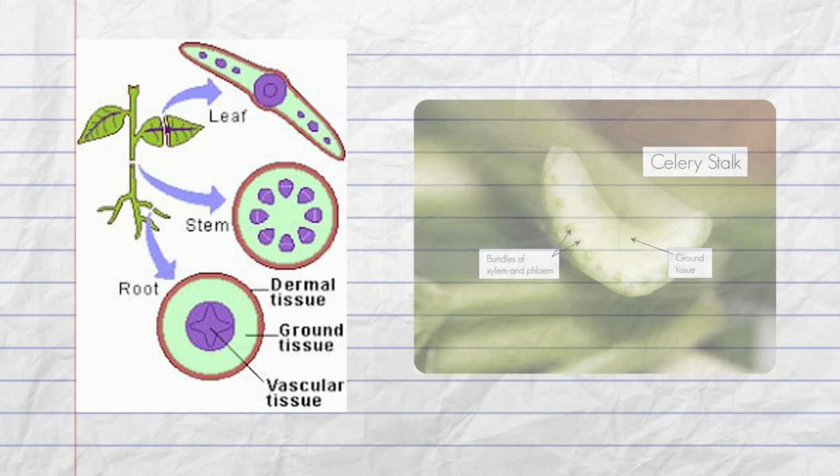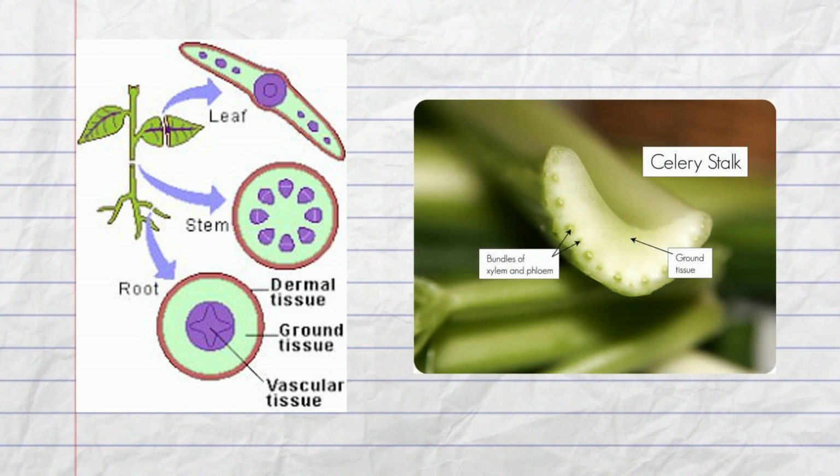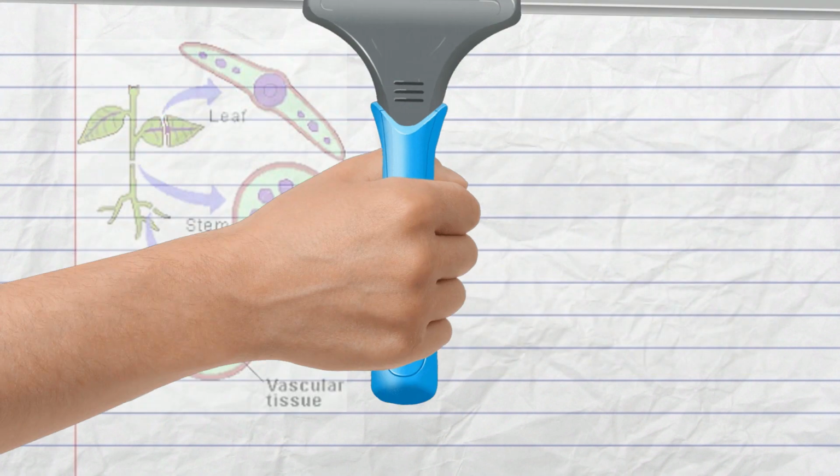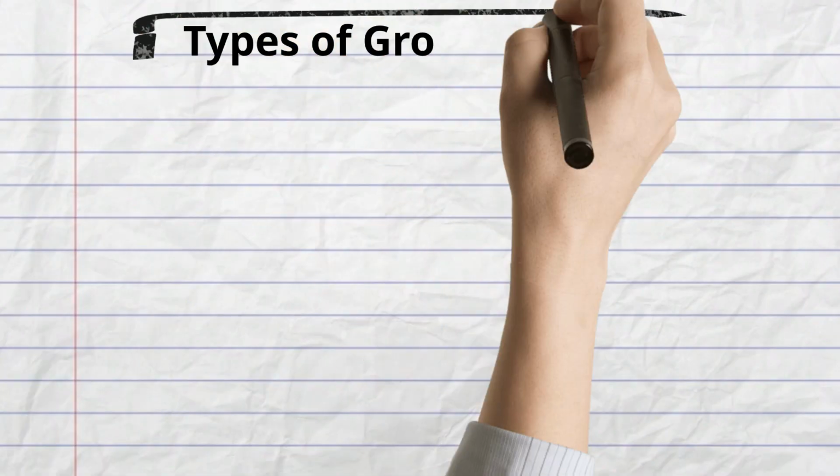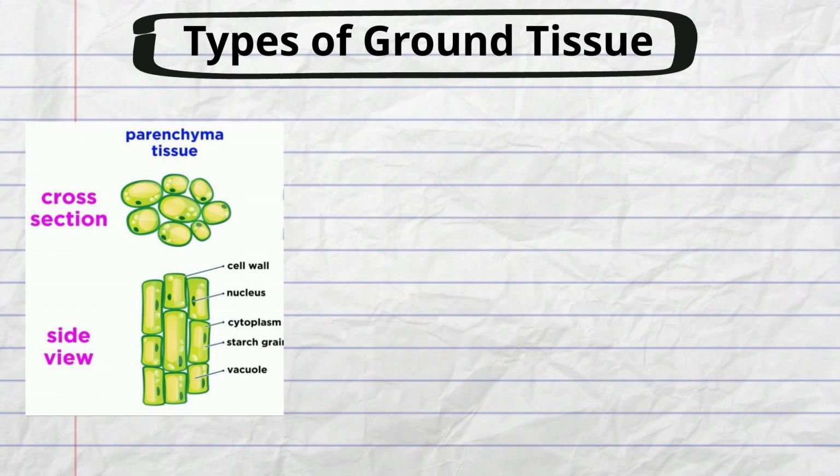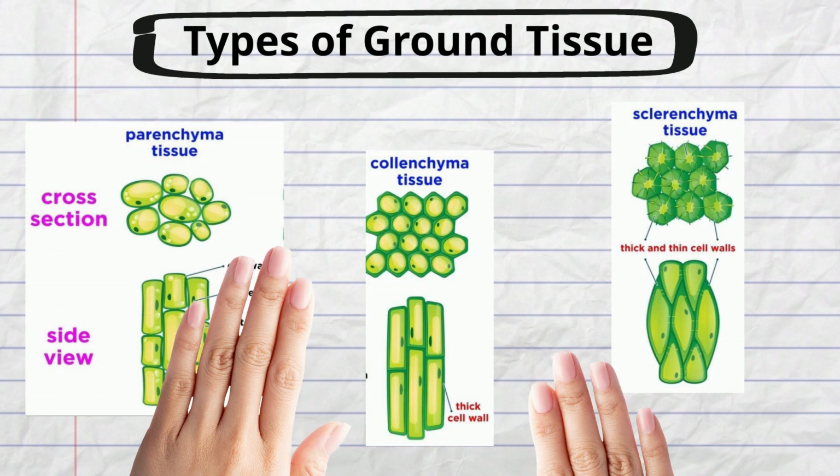The ground tissues in green color fill the space between the epidermis in red color and vascular bundle in purple color. Ground tissues can be categorized as three types, which are parenchyma, collenchyma, and sclerenchyma.